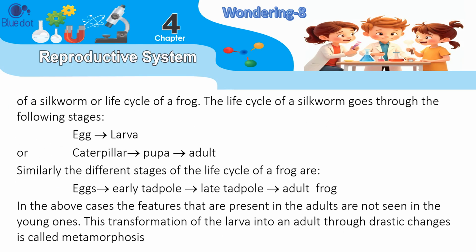The life cycle of a silkworm goes through the following stages: egg, larva or caterpillar, pupa, adult. Similarly, the different stages of the life cycle of a frog are eggs, early tadpole, late tadpole, adult frog. In the above cases, the features that are present in the adults are not seen in the young ones. This transformation of the larva into an adult through drastic changes is called metamorphosis.